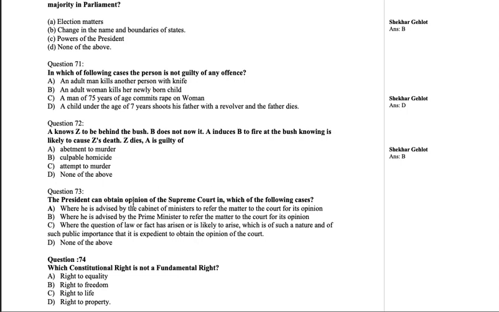The President can obtain the opinion of the Supreme Court in which of the following cases? Where he is advised by the Cabinet of Ministers to refer the matter to the Court for its opinion, where he is advised by the Prime Minister to refer the matter to the Court for its opinion, where a question of law or fact has arisen or is likely to arise, which is of such a nature and of such public importance that it is expedient to obtain the opinion of the Court.